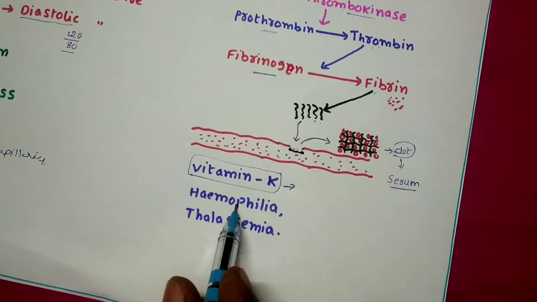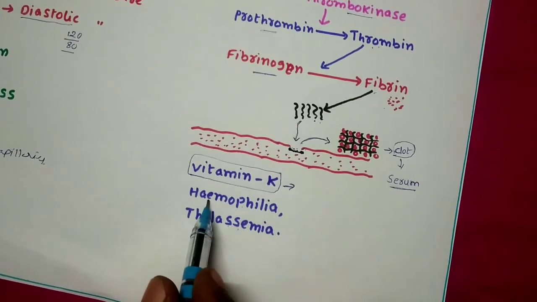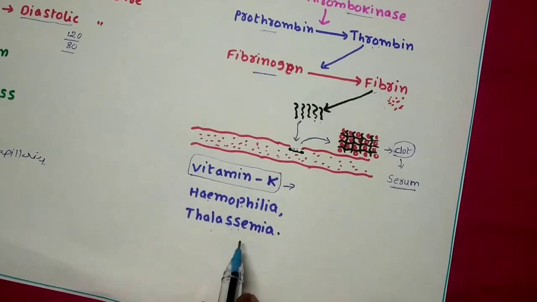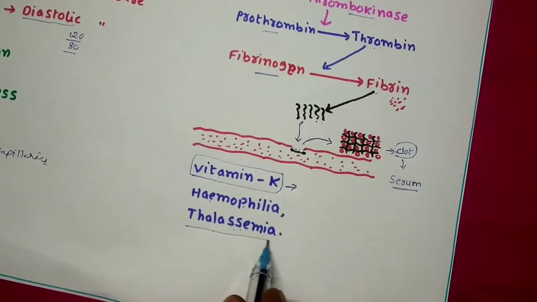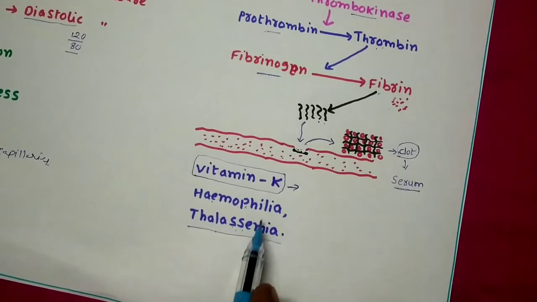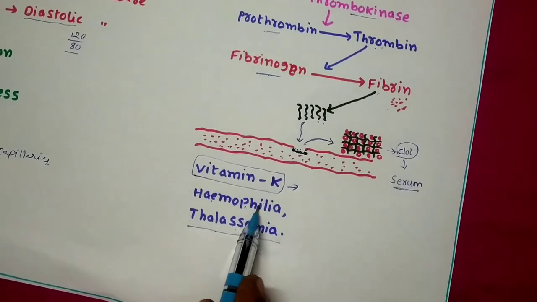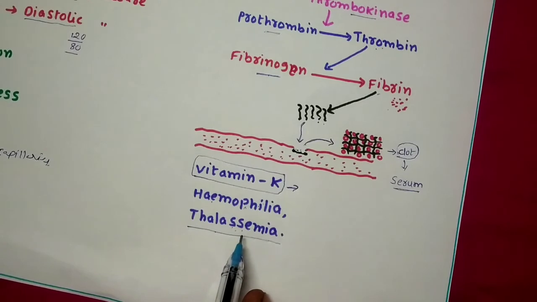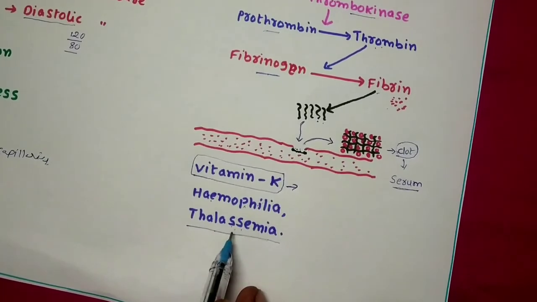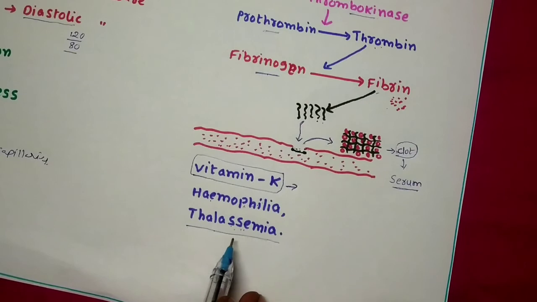Next, two other important things we find here are hemophilia and thalassemia. These two are genetic disorders that we get by birth. If any person is affected by these two diseases, automatically the blood will not clot. Then such persons, even through minor wounds, lose the blood entirely, and that causes the death of the person.